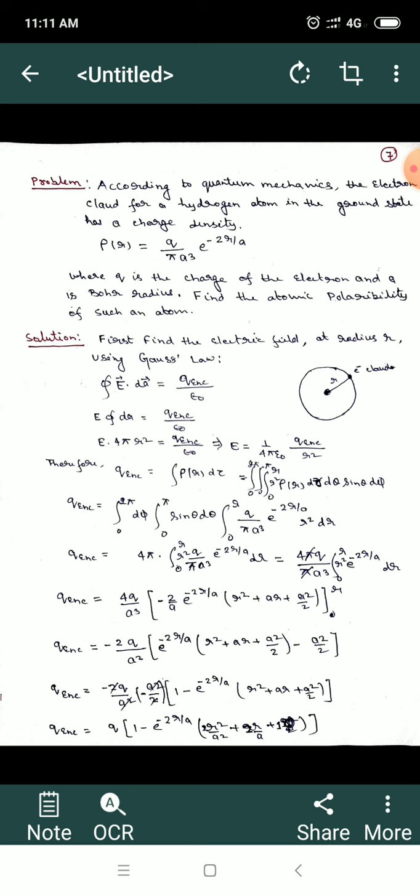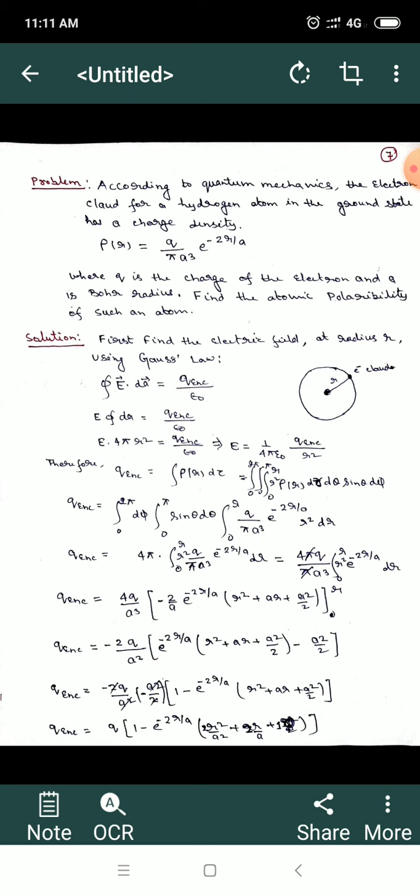When an external electric field is applied, the electron cloud and the positive nucleus will be separated and a dipole will be created. So how can one do this? In order to do that, first we have to find the total charge enclosed within a sphere, which is basically due to the given charge density rho. We will use Gauss law. So let us first find the electric field at radius r using Gauss law.